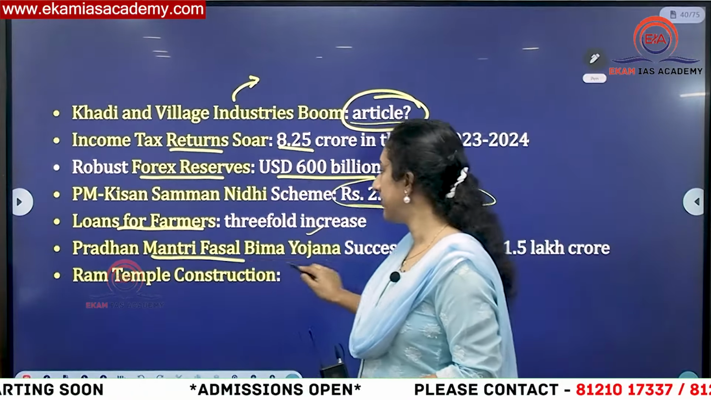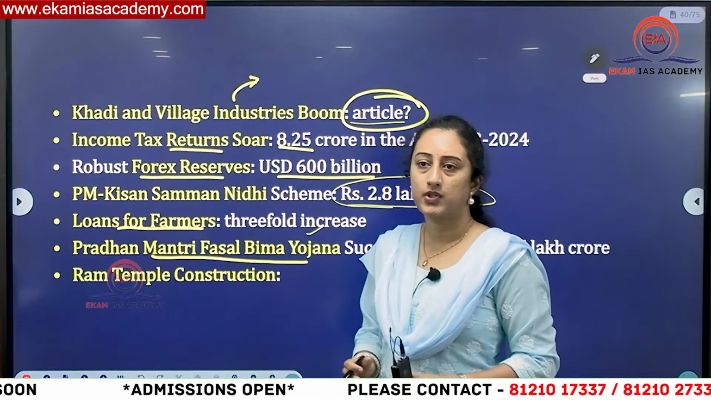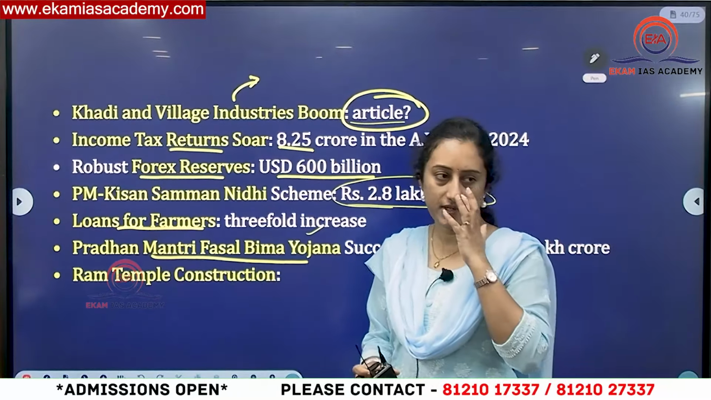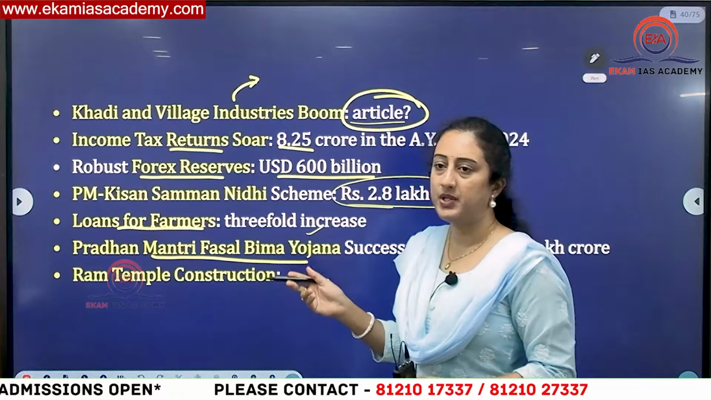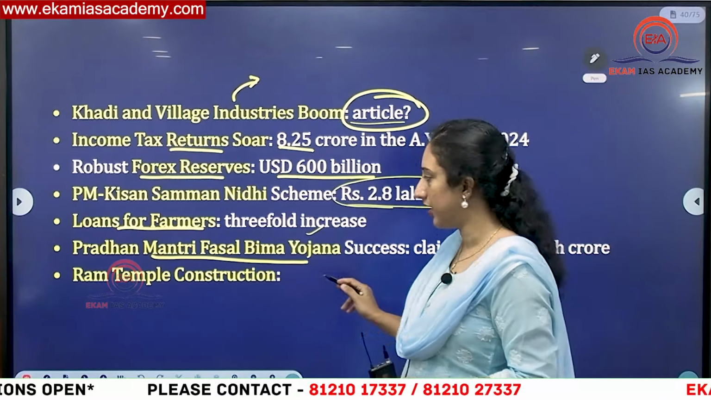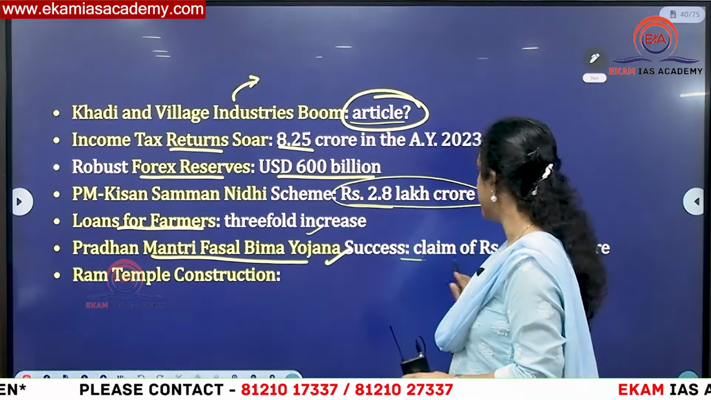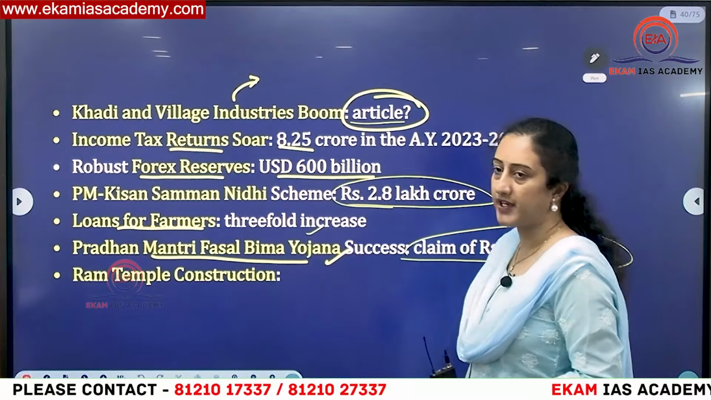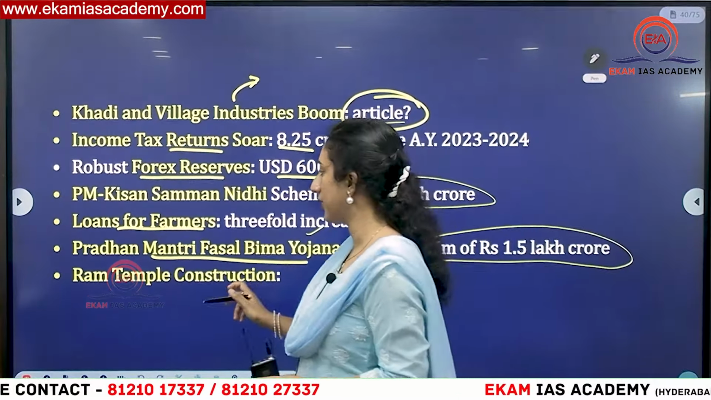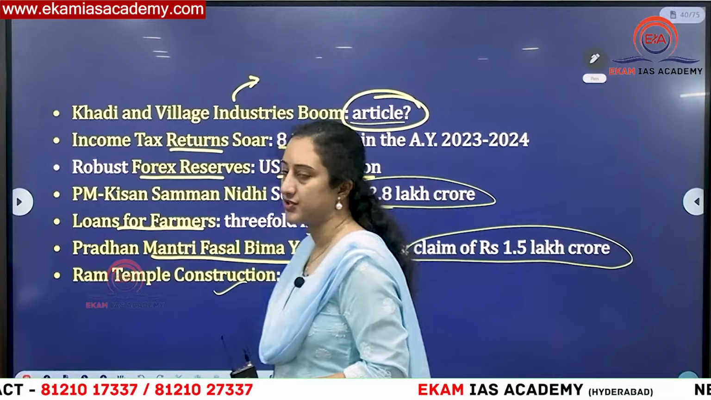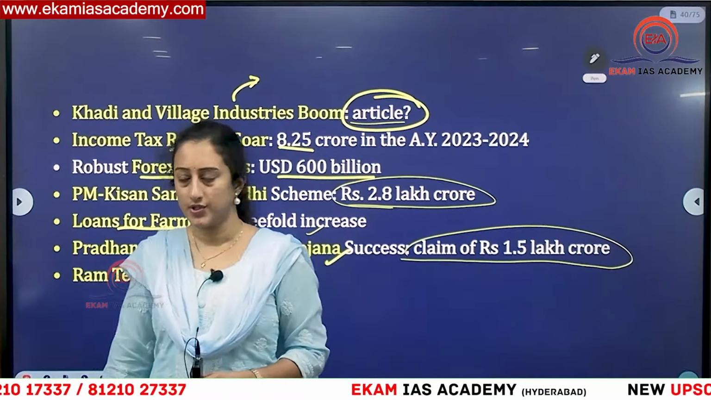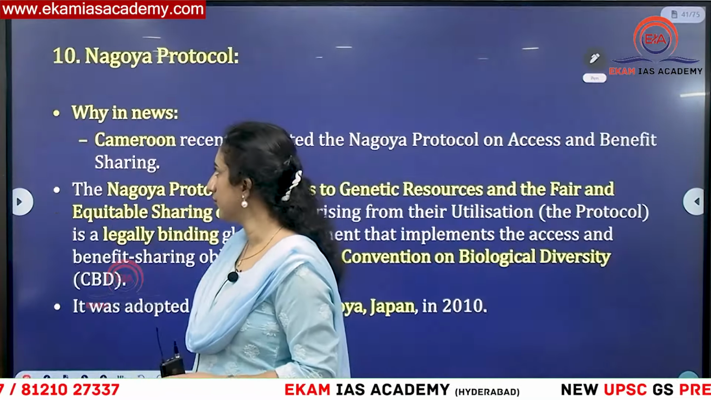Pradhan Mantri Fasal Bima Yojana. This is with respect to insurance for crops, right? So there is a different premium for Kharif and Rabi, and you have it for horticulture also. There is a claim of almost 1.5 lakh crore in respect of this, and with respect to Ram temple construction also she made a note. So these are the things from her address and motion of thanks.